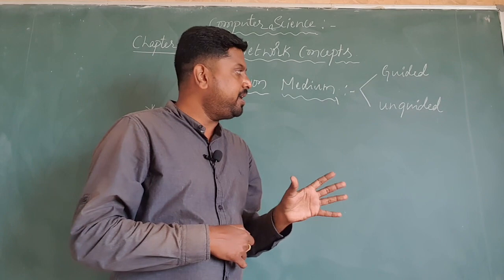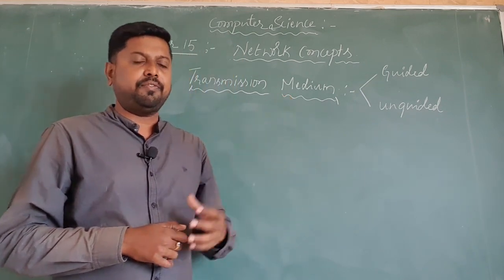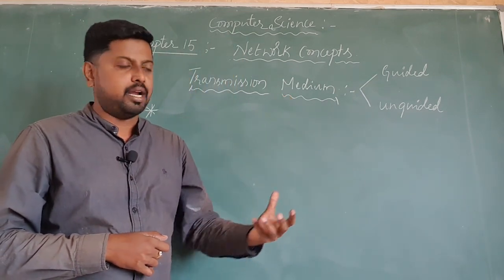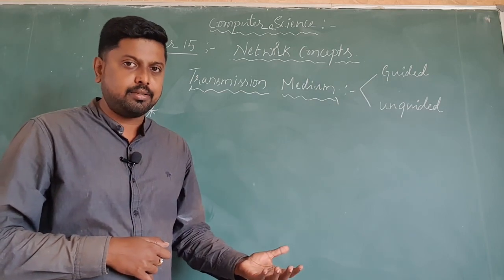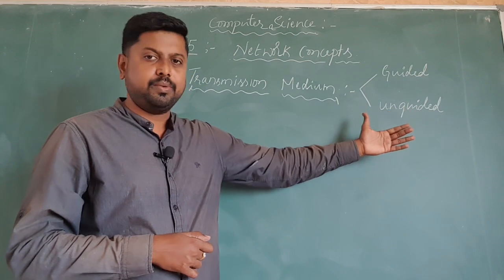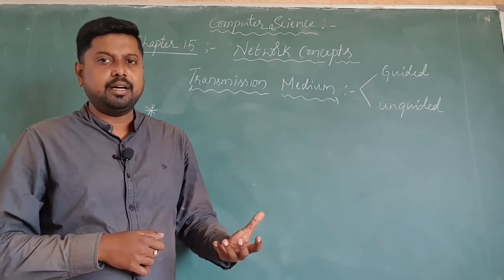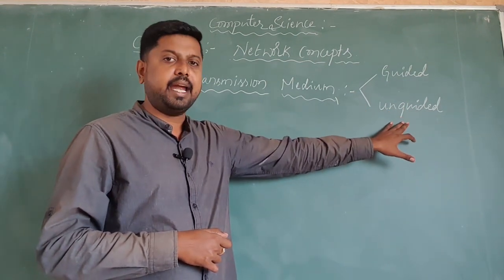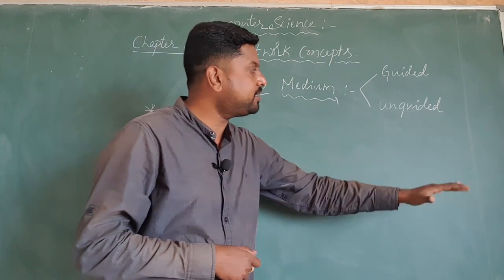In unguided media, we use air as the medium, that is, wireless connections like laser, satellite, radio waves, and microwaves. These kinds of technologies are used in unguided media. Later we will discuss that.